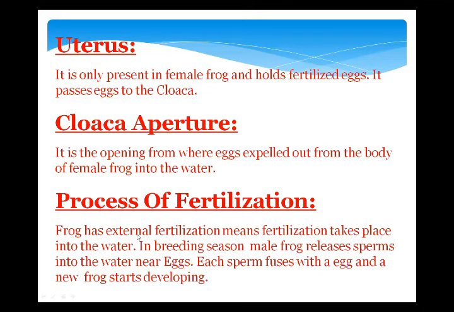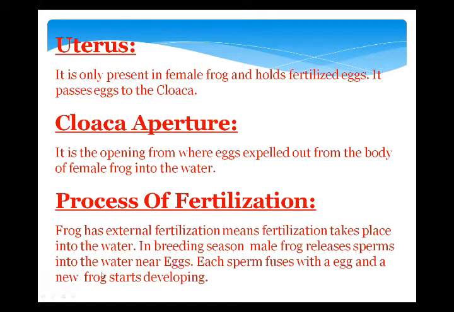But in which season? In the breeding season. Every living organism has its own breeding season, and the rainy season is the breeding season of frogs. In this season the female frogs lay their eggs into the water, and the male frog pours sperms into the water, and by natural phenomena and through external fertilization, the two fuse together, and the zygote or diploid cell forms in the water.